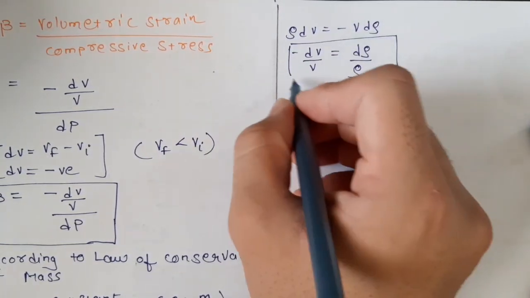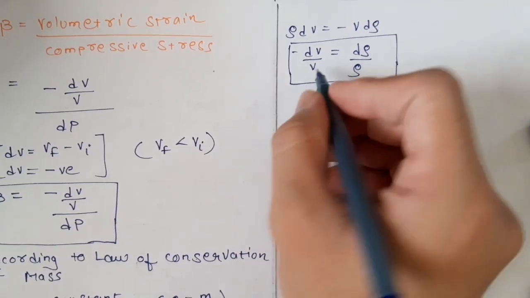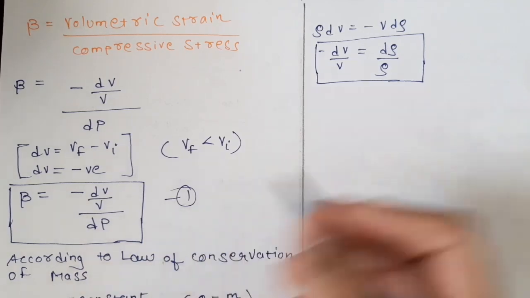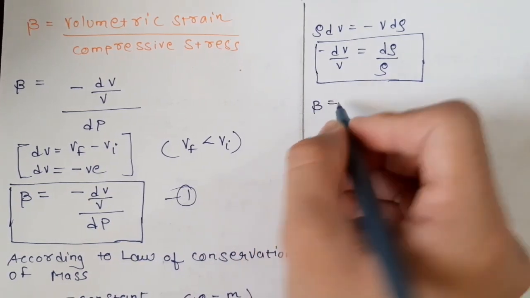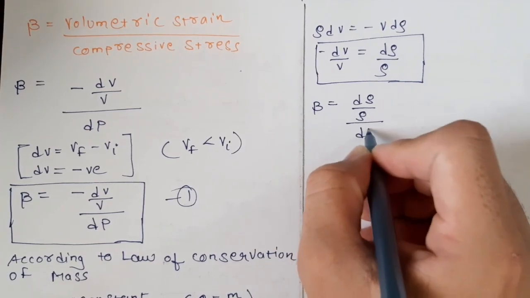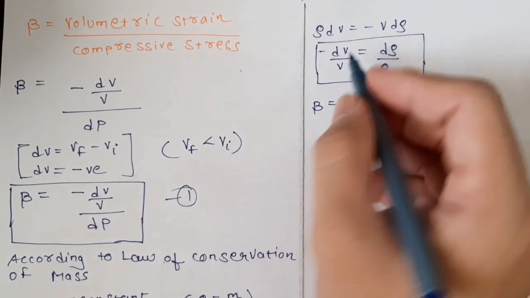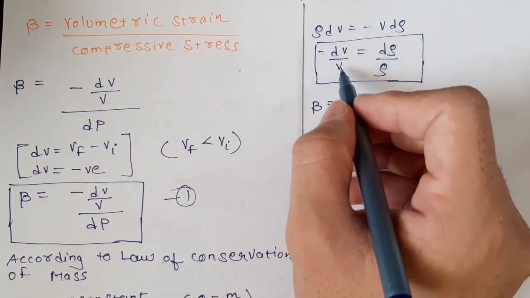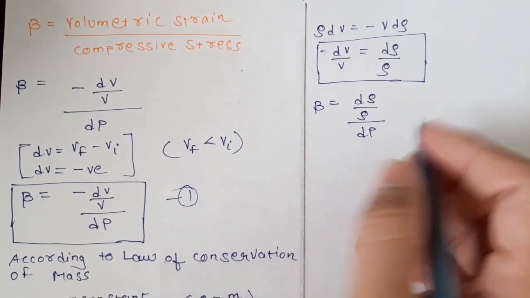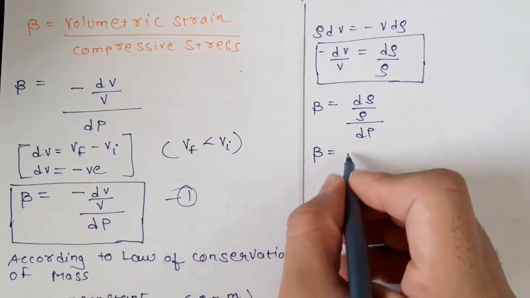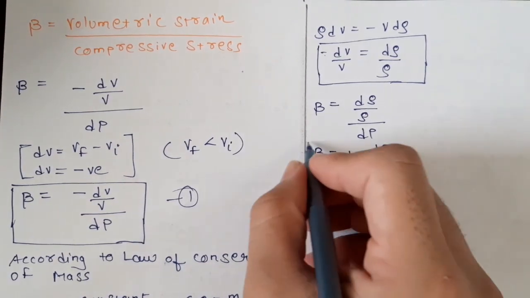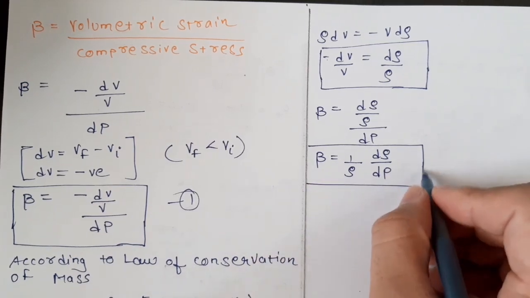So we have obtained the value of minus dV upon V. Substitute this value of minus dV upon V in the equation of beta, that is equation number 1. So beta equals d rho upon rho upon dP. Here the negative sign will not come because we obtained the value of minus dV upon V. Writing it properly, we get beta equals 1 upon rho into d rho upon dP. This is the formula of compressibility.